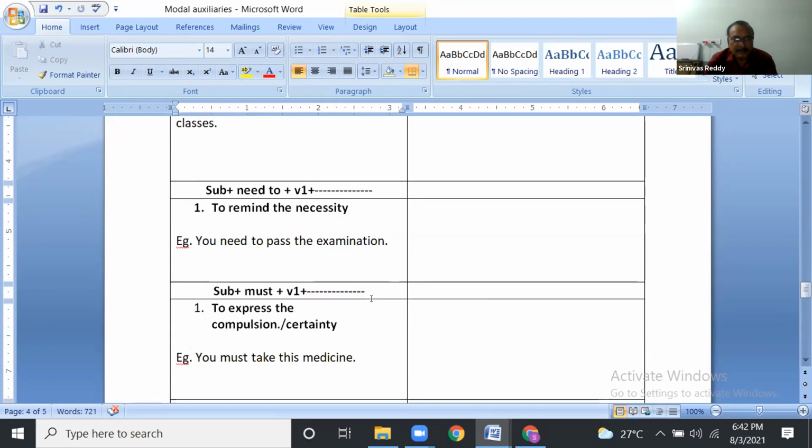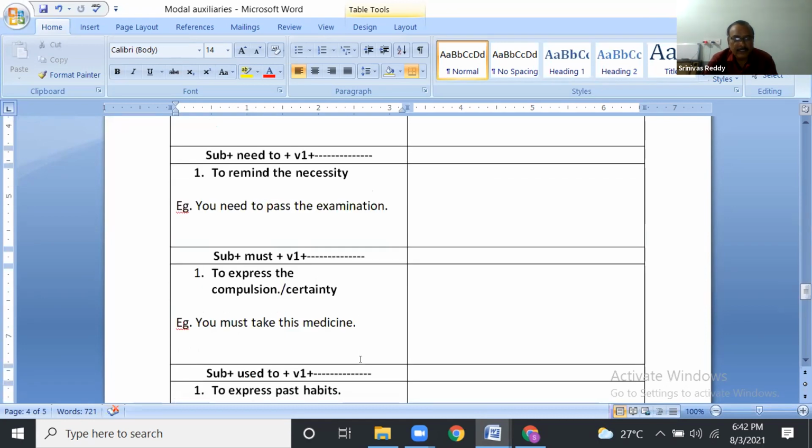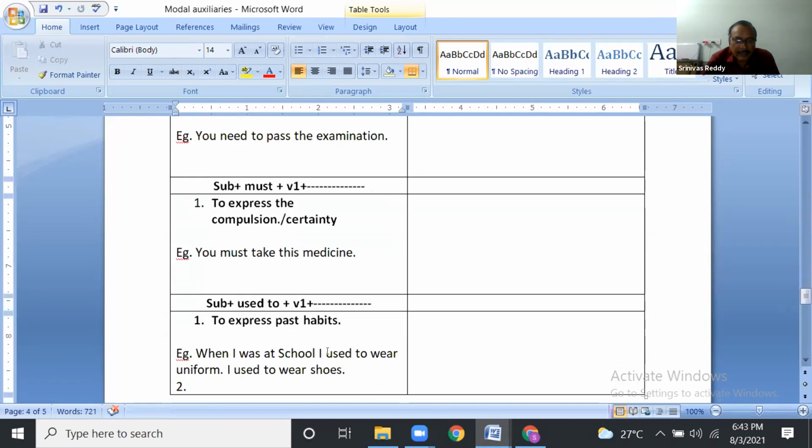Next, must plus V1, to express the compulsion or certainty. You must take this medicine. Okay? So I will give some more examples also. Just okay, don't worry. To express past habits, use used to plus V1.